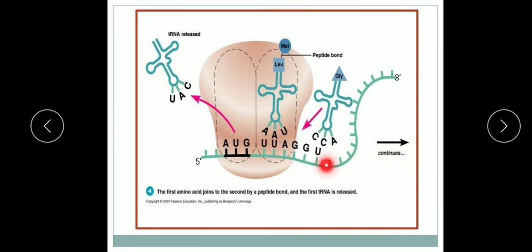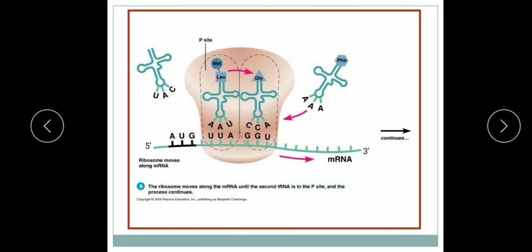Now this process continues. The next sub step we will study is translocation. So this tRNA is now shifted to the P site, and again the A site becomes vacant to receive the new charged tRNA.